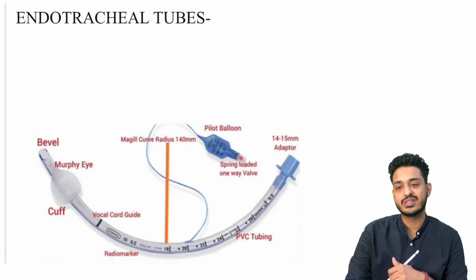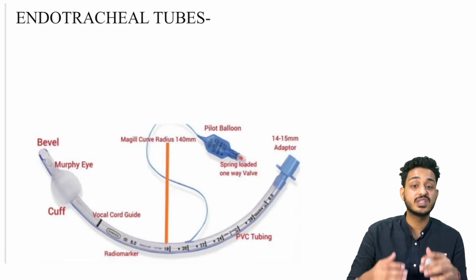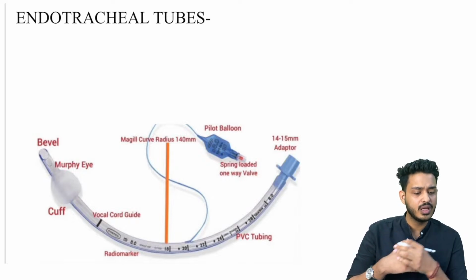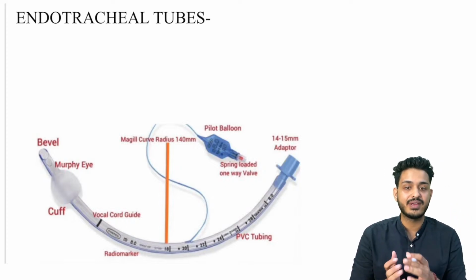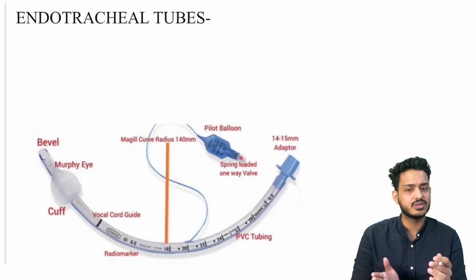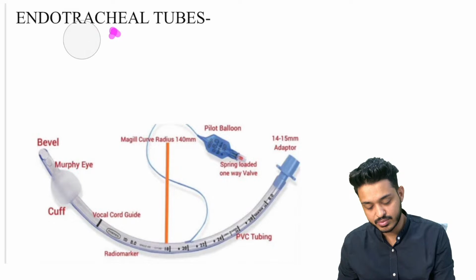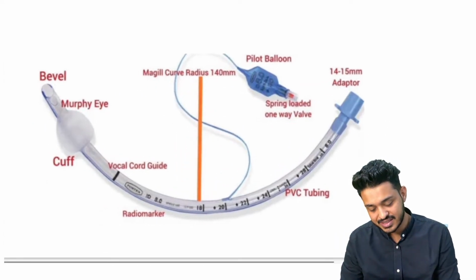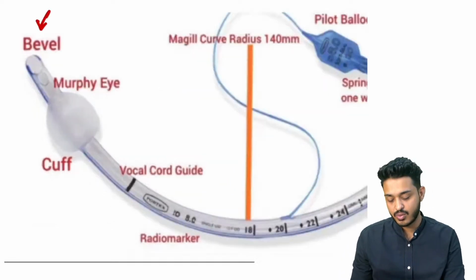Now we are going to discuss about the endotracheal tubes, right? What are these endotracheal tubes? These are going to be infraglottic devices. That means they will be going below the glottis. Supraglottic में हम लोगों ने देखे different types of LMAs we are having, laryngeal mask airways, right? We have seen Supreme, iGel, Ambu. Now we are having certain endotracheal tubes. This is your bevel end. That means ये थोड़ा सा कटा हुआ end होता है, right?